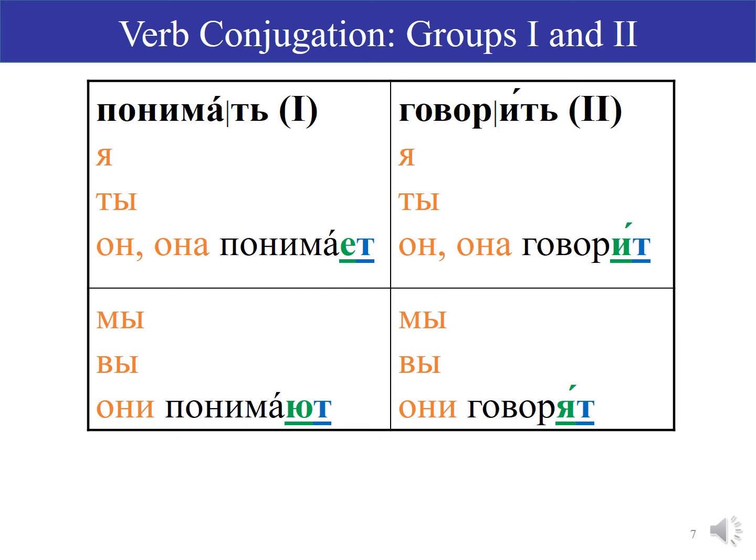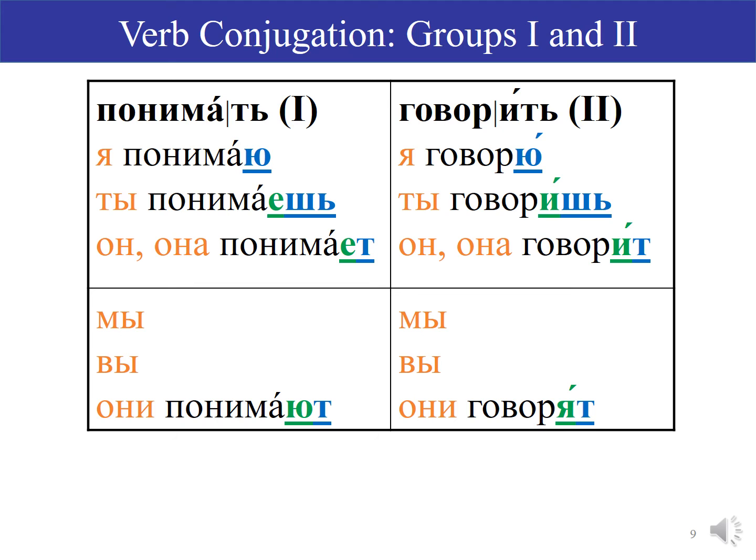Here are the rest of the verb forms. Я понимаю, я говорю. So we see that in both groups, the я form ends in the letter «ю». Sometimes it will be written as «у» in conformity with Russian spelling rules. The ты form will always end in «шь». But the vowel that comes right before that ending will be different depending whether it's group 1, which has «е» as that vowel, or group 2, which has «и» as that vowel. So понимаю, понимаешь, понимает, versus говорю, говоришь, говорит.